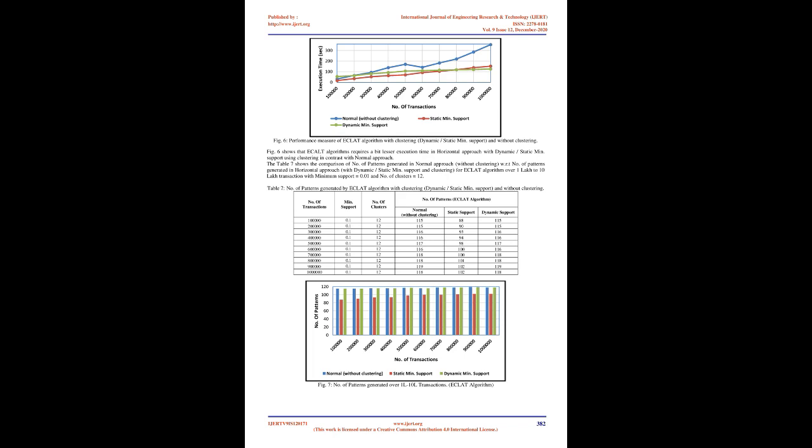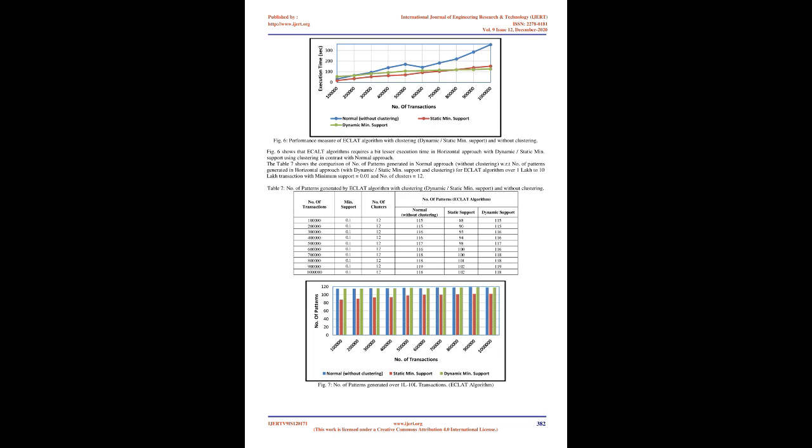Table 3 shows the comparison of the number of patterns generated in the normal approach, without clustering, with respect to the number of patterns generated in the horizontal approach, with dynamic/static min support and clustering, for the Apriori algorithm over 1 log to 10 log transactions with minimum support equals 0.01 and number of clusters equals 12. Fig 3 shows that for the Apriori algorithm the accuracy of the number of patterns generated with dynamic min support is almost equal to 100%, while with static min support it drops to approximately 75 to 85%, in contrast with the number of patterns generated in the normal approach, without clustering.